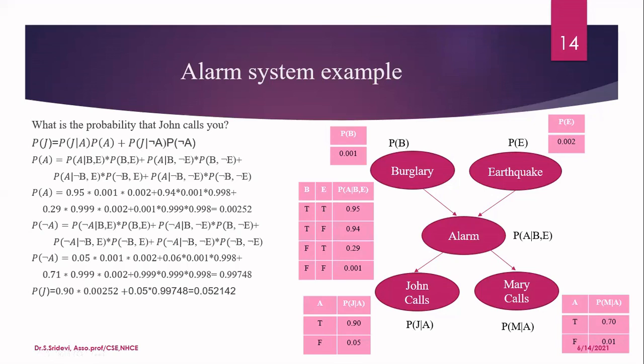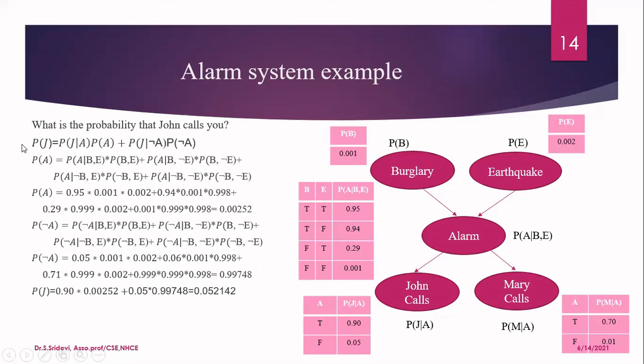You know that for any event, if probability of alarm is given, you can calculate the probability of not having alarm. Probability of alarm is given as 0.00252. So probability of not getting alarm is nothing but 1 minus 0.00252. Since you know P of A, you can calculate P of not A simply by subtracting P of A from 1. So this is the final value of P of not A.